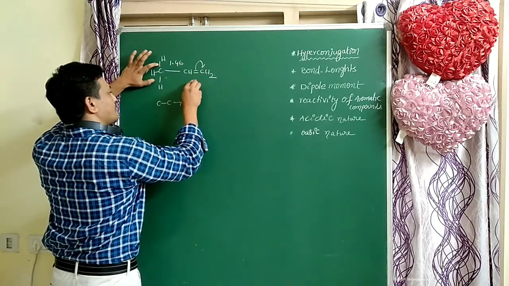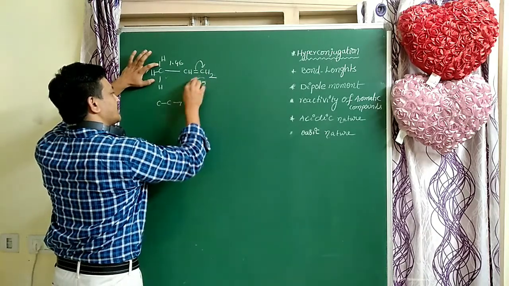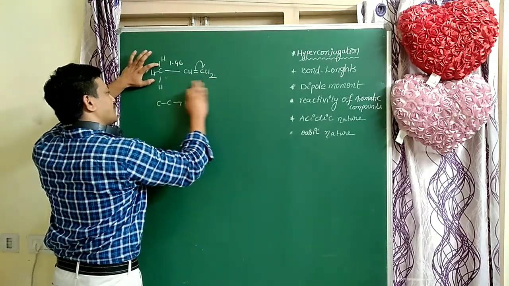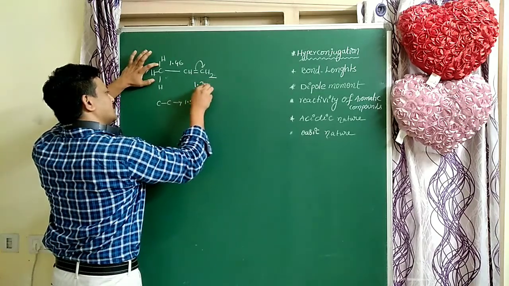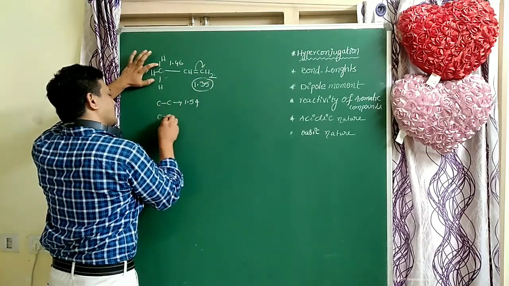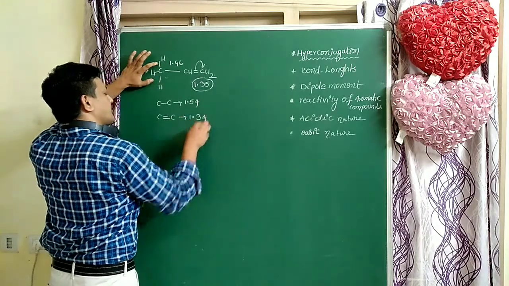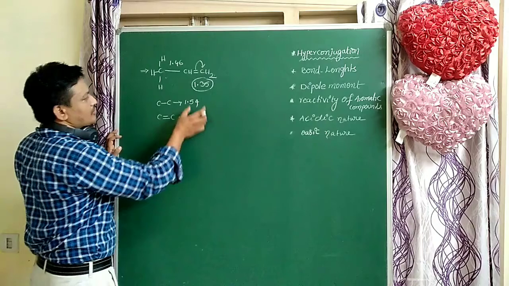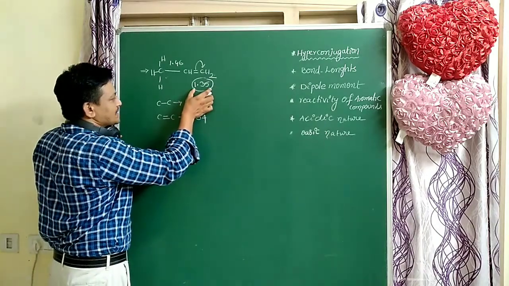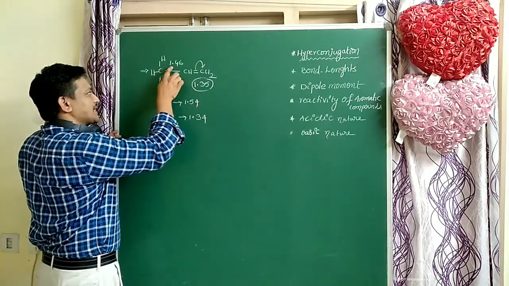Here it is 1.35. We already know that the carbon-carbon double bond length in organic chemistry is equal to 1.34. When compared to this value, the double bond length slightly increases, and the single bond length slightly decreases.